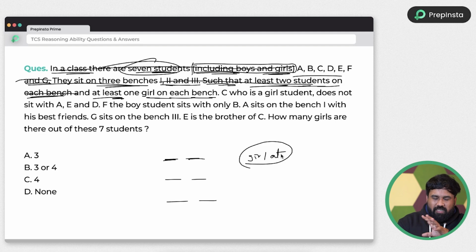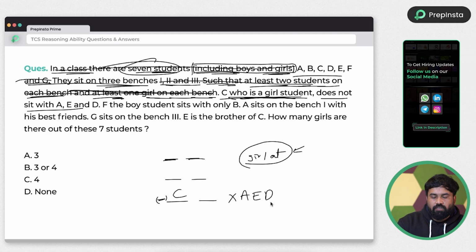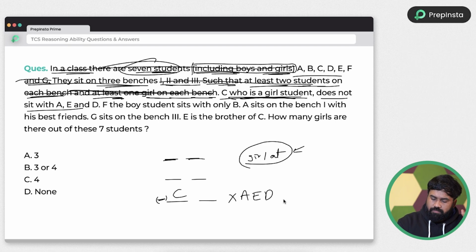So this is also, just remember, I have written a rough note. I don't want to waste my time on the small things. Always I will write a rough note. Even if it is not understandable by you, I can recall the data whatever I am writing. Okay. C, who is a girl student, does not sit with A, E, D. So directly what I am doing is, I don't bother about this arrangement. I will start putting the person C here randomly, and A, E, D won't be here. Why? Because C is a girl, they mentioned. Okay, cool. One statement done.